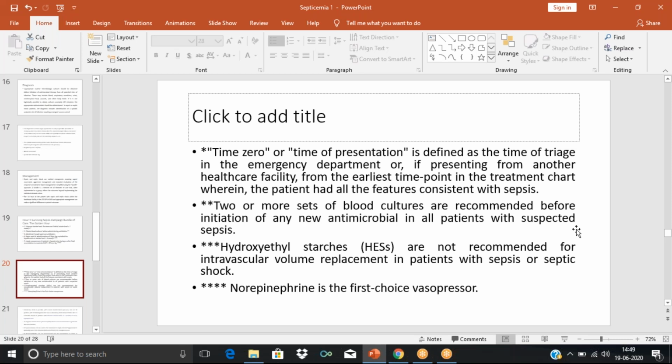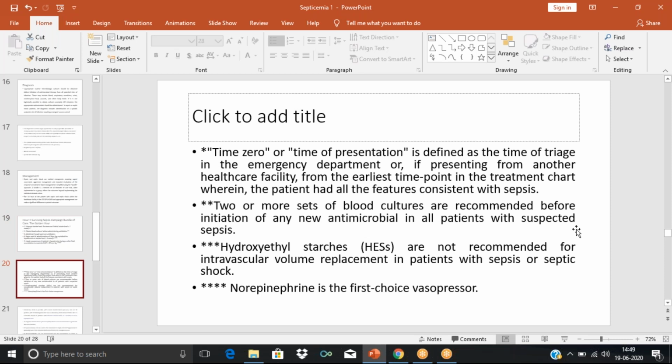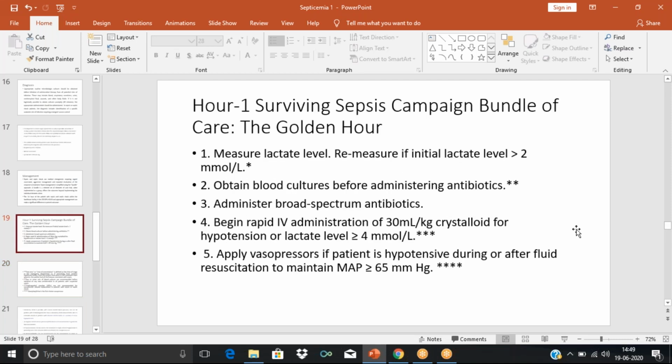Then we also need to add the vasopressors. The preferable vasopressor is norepinephrine. Norepinephrine is considered the first choice vasopressor. So these are the 5 things that have to be done during the first hour of presentation. First hour of presentation is soon after the patient comes, the first hour after we receive the patient. So these have to be done initially.